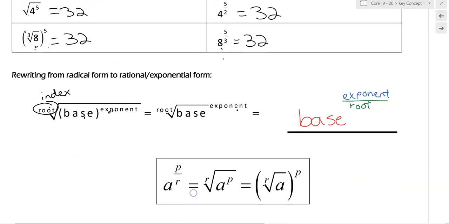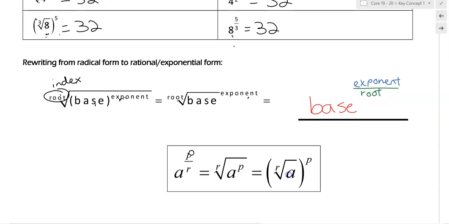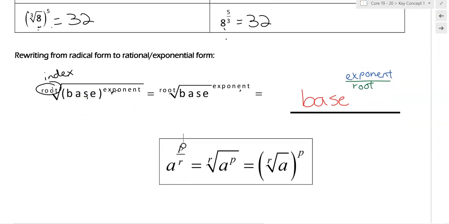And then this just shows that it works the other way as well. If I have base, the exponent over root, I can go back to this form. It's equal no matter which direction you go. Okay. So we're going to work on this.